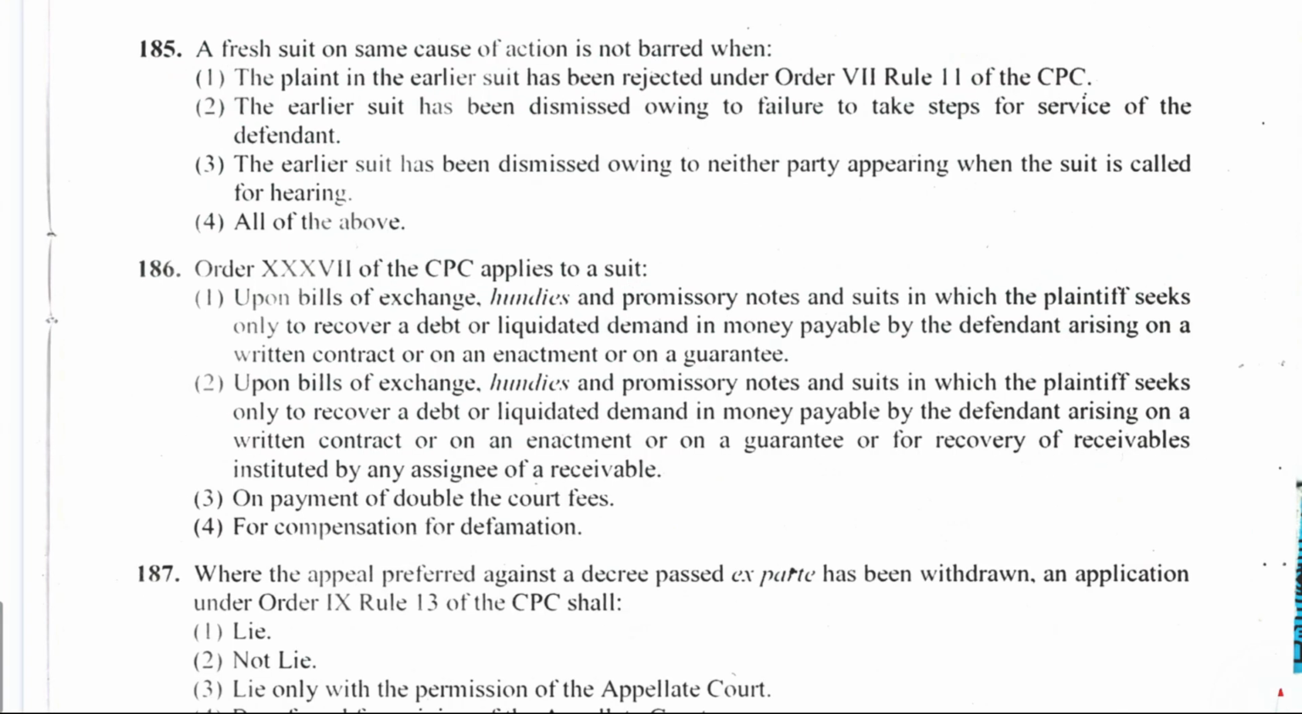Question number 185. A fresh suit on the same cause of action is not barred when the plaint in the earlier suit has been rejected under Order 7, Rule 11 of CPC, which is rejection of plaint. Or option 2, the earlier suit has been dismissed owing to the failure to take steps for the service of the defendant. Option 3, the earlier suit has been dismissed owing to neither party appearing when the suit is called for hearing. Option 4, all of the above. Right answer is all of the above. This one is rejected under Rule 11, Order 7, and the earlier suit has been dismissed under Order 9, Rule 4. So all of the above is the right answer.